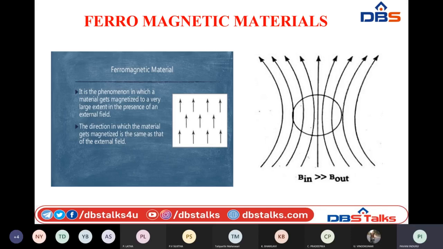That means they are parallel to the applied magnetic field. This phenomenon is clearly represented with the help of this graph. Here the allowing of flux is very much greater in the case of ferromagnetic materials.